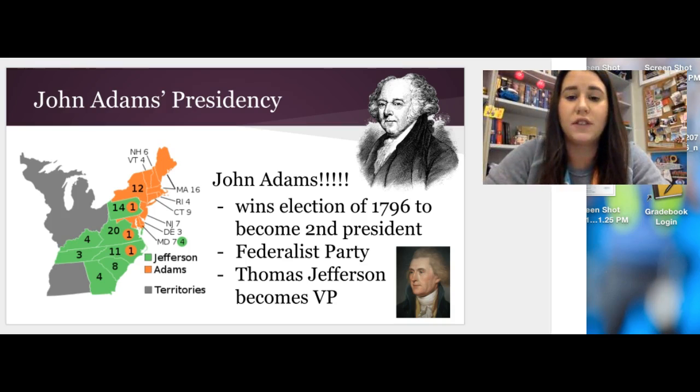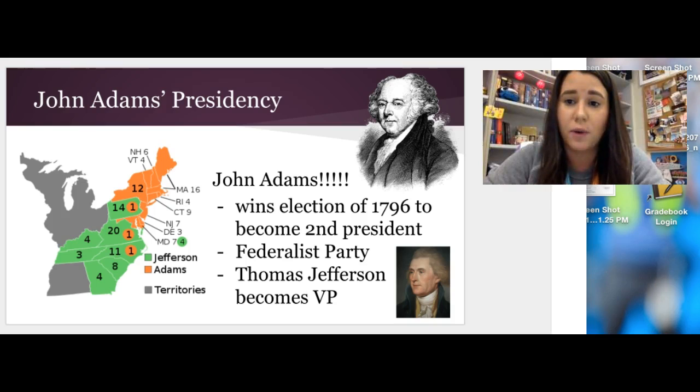So the election of 1796 was following George Washington's departure, and it was between John Adams and Thomas Jefferson. These two men were the leaders of separate parties. John Adams was part of the Federalist Party, and Thomas Jefferson represented the Democratic Republican Party. It was a very bitter election with these two former friends dragging each other's names through the mud.